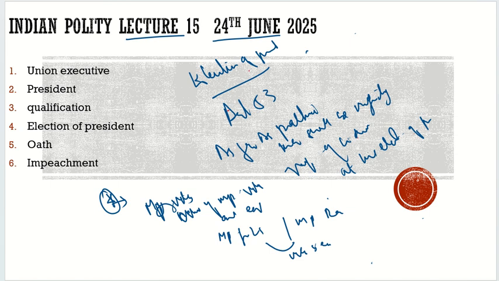And how is this value achieved? It is achieved by a formula which you don't need to remember, but still: total value of votes of all MLAs divided by total number of representatives would be the value of the vote of an MP. Value of vote of an MP of Rajya Sabha is equal to value of vote of an MP of Lok Sabha.